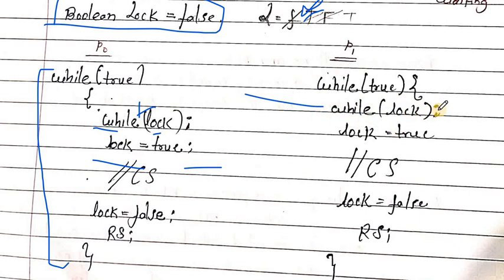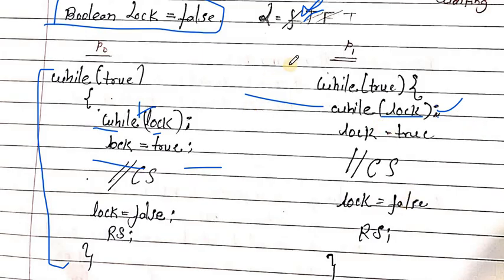So the condition is true. The process P1 is in the while loop for infinite time until the lock becomes false. Here, if the while condition is true, there is no other statement under the while loop, so the process P1 stays in the while loop until the lock becomes false.